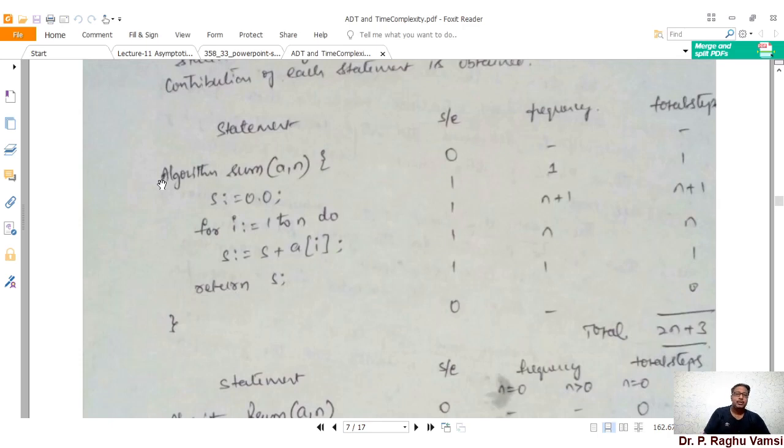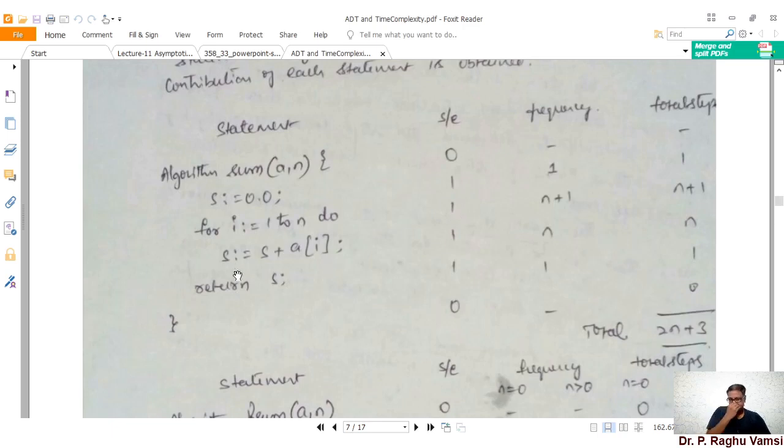So it won't take any step to execute. It is 0. Okay, 0 steps for execution. Next, it will come to the next statement, s is equal to 0. It will take only one step for execution, that means the assignment operator, 0 is assigned to s. Next is for i is equal to 1 to n, do. Whenever the compiler comes here, within one step it will execute.